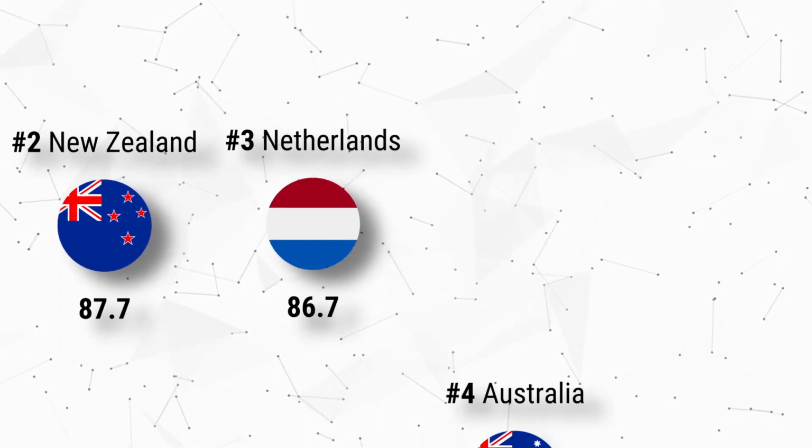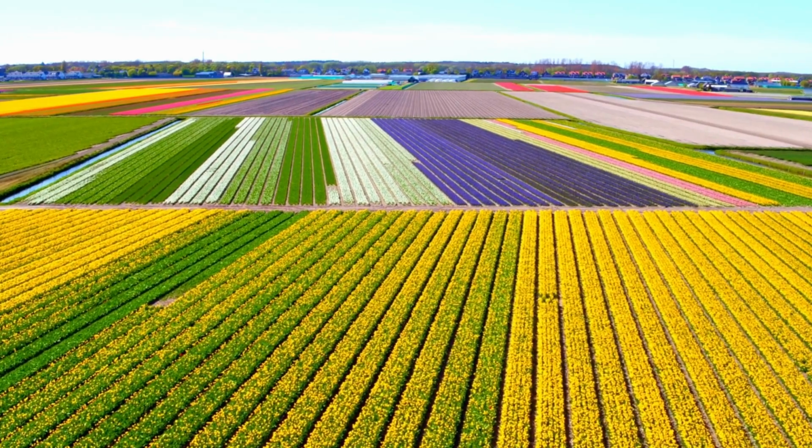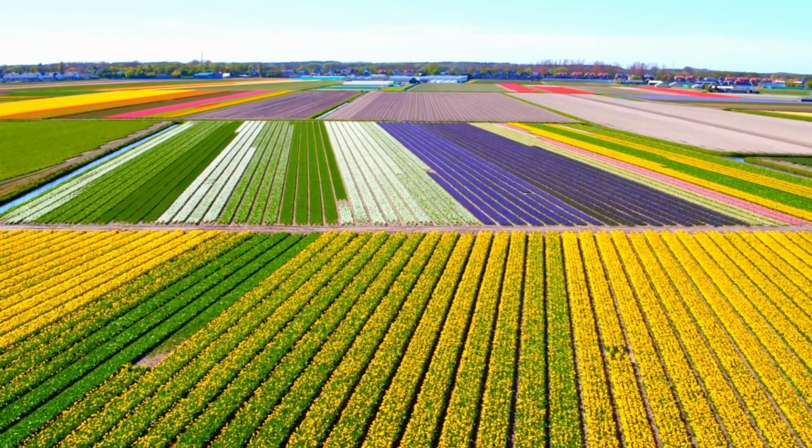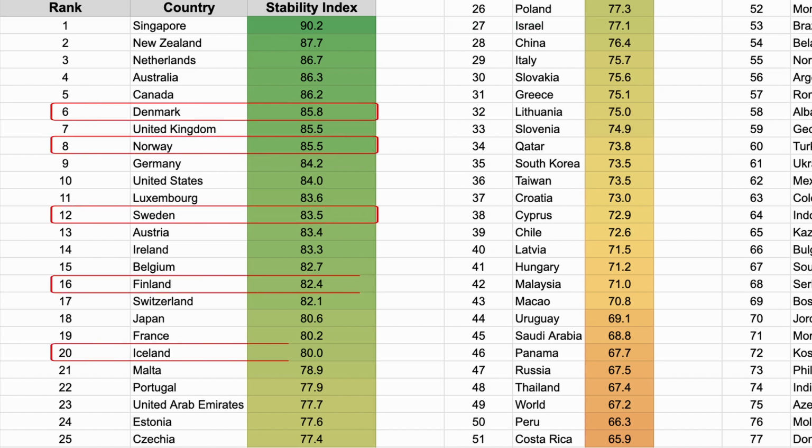All in all, we shouldn't be too surprised to see countries like New Zealand, Netherlands, Australia, and Canada near the top. These countries literally do nothing. I never see them on the news, they're always minding their own business, and they frankly do pretty well for themselves. I'd say the definition of stable countries. Avoiding conflicts at all costs while maintaining a comfortable standard of living. Many of the Nordic countries sit in the top 25 as well.